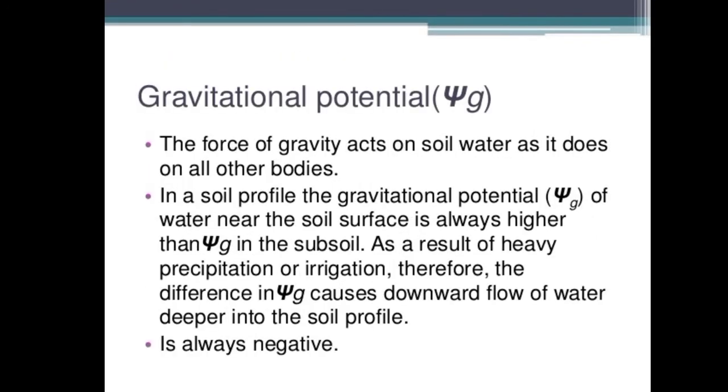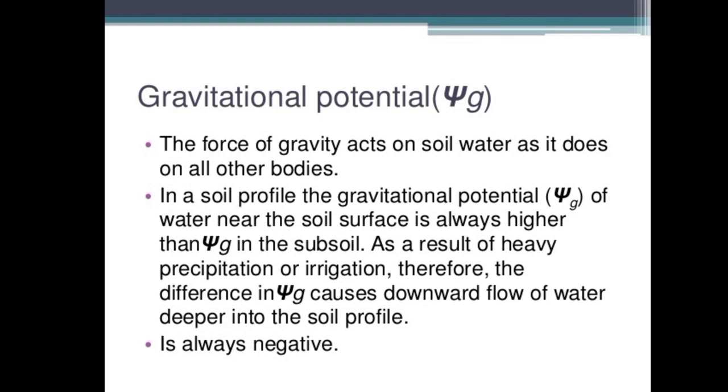Fourth one is gravitational potential. What is this gravitational potential? The gravitational potential is negative or zero in a plant with no height, because without height there is no potential energy in the system.